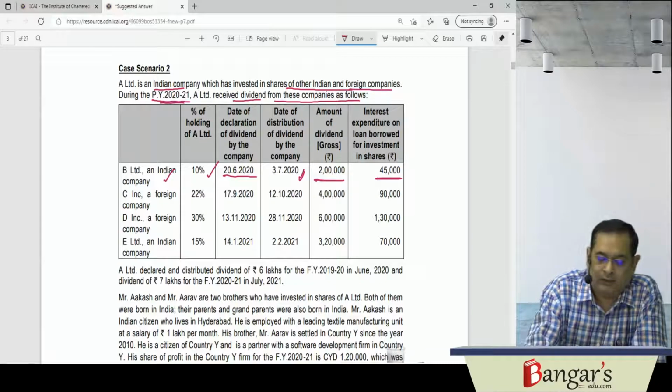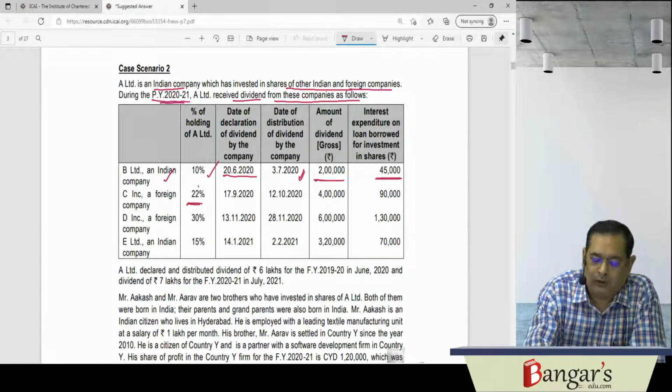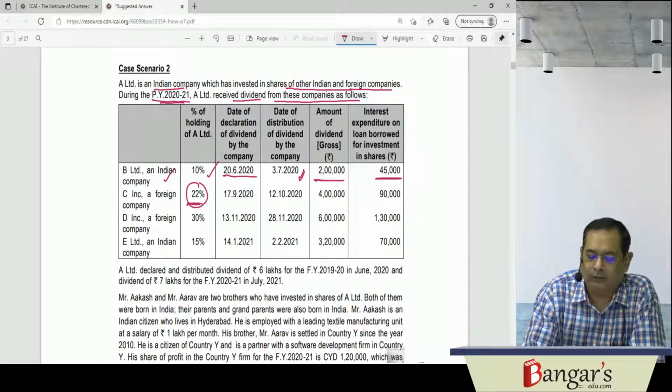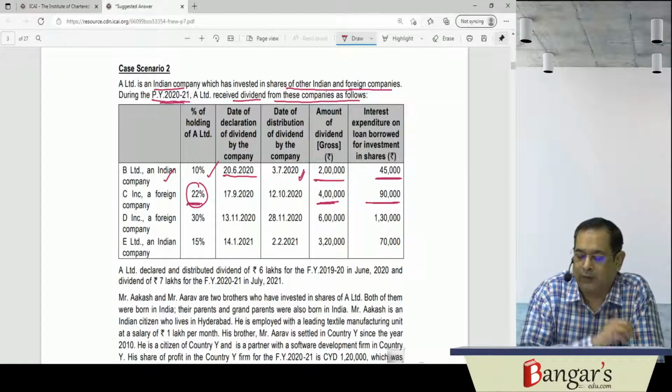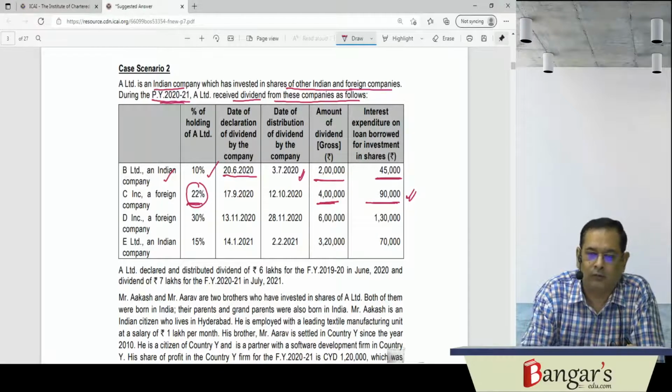Then C Limited, it is a foreign company. Here 22% voting power is there. The gross amount of dividend is 4 lakh rupees. And the expenditure which has been incurred, interest expenditure on a loan borrowed for investment in shares, is 90,000 rupees. The same will be allowed as a deduction here.